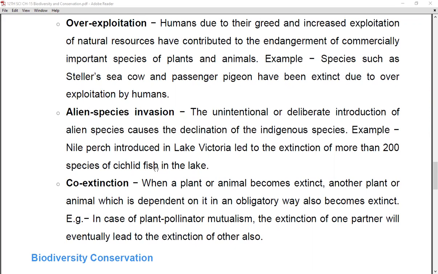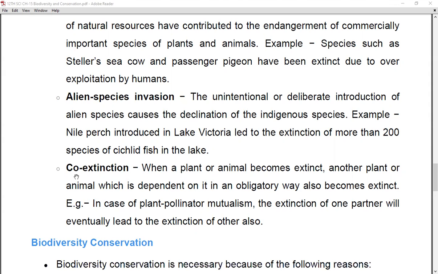As the Nile perch was introduced, these fish went extinct, and all the species of this fish were extincted out. So as new species are introduced into a habitat, extinction may take place, right? So this is the third cause.